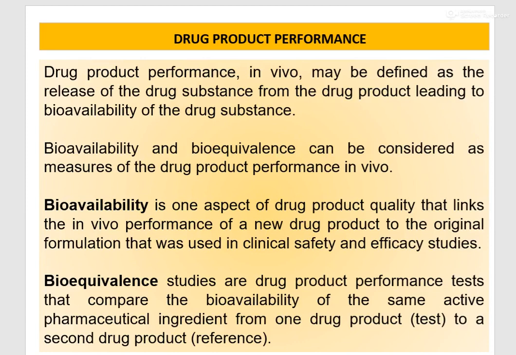The purpose of BCS is to characterize drugs for which products of those drugs may be eligible for a biowaiver of in vivo bioequivalence studies.